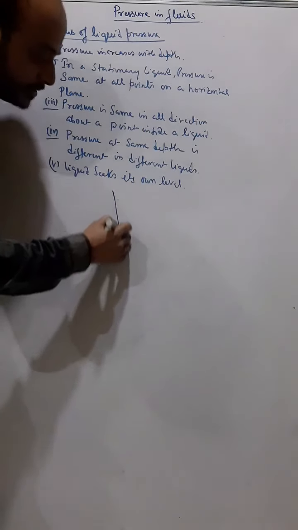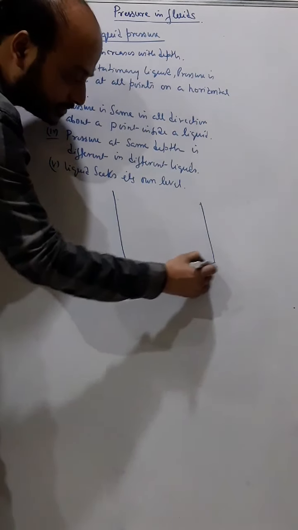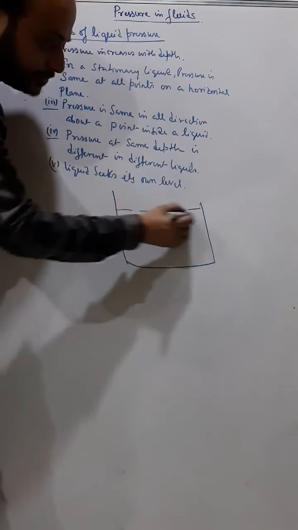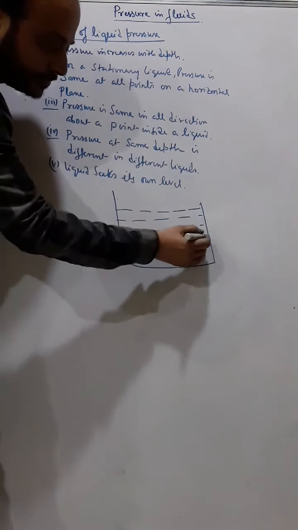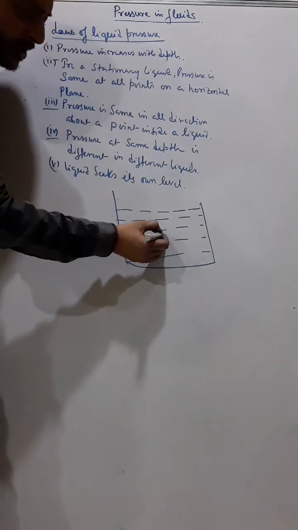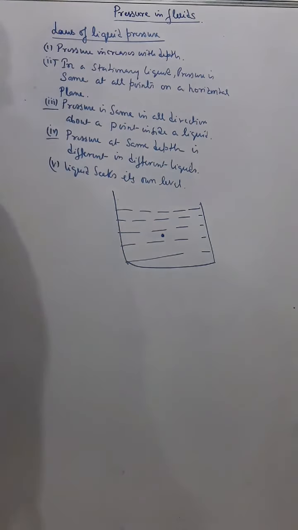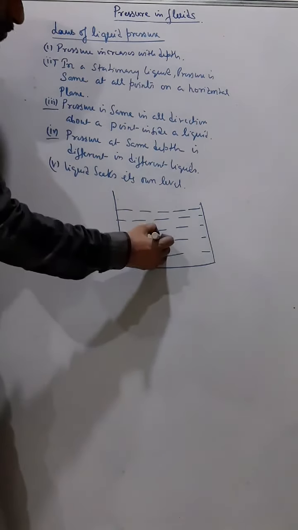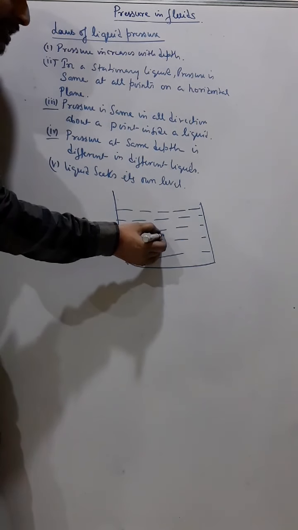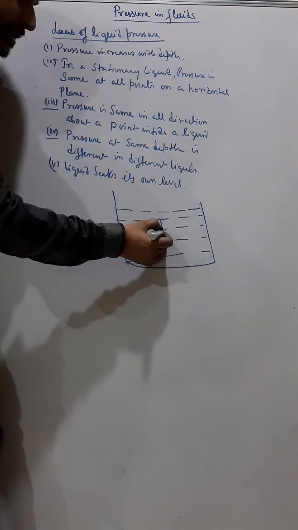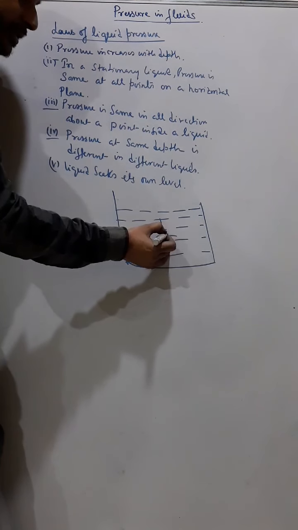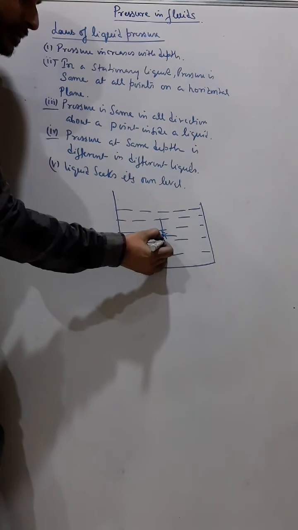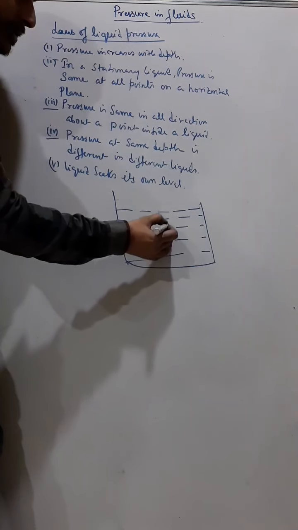Next is, pressure is same in all direction about a point inside a liquid. If I talk about any point, suppose this point A, now at this point, the liquid pressure is acting in all direction in this way, in this way.